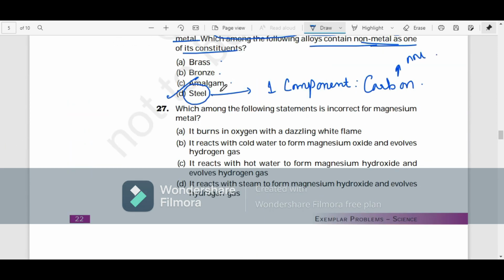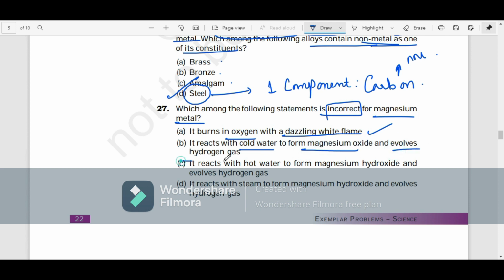Now, which among the following statements is incorrect for magnesium metal? It burns in oxygen with a dazzling white flame. Yes, this is true. I think this is your first activity of the first chapter. It reacts with cold water to form magnesium oxide and evolves hydrogen gas. It reacts with hot water to form magnesium hydroxide and hydrogen gas. It reacts with steam to form magnesium oxide and evolves hydrogen gas. So this is clear that it's option B. But suppose you're confused between these three, we'll have a trick to solve this.